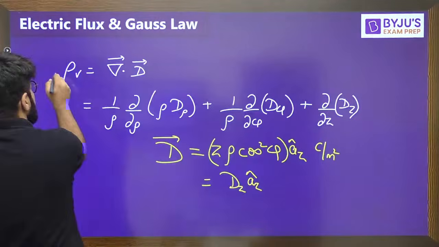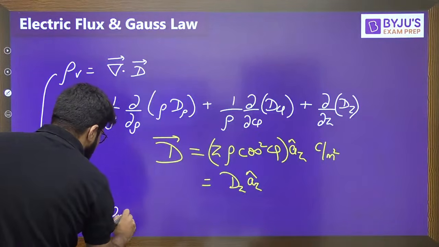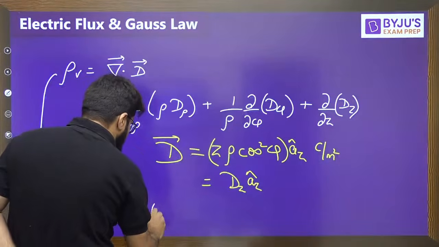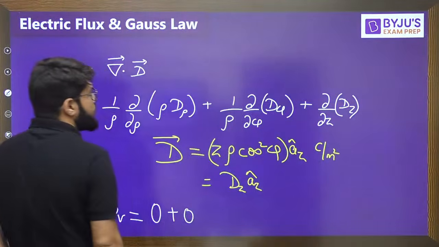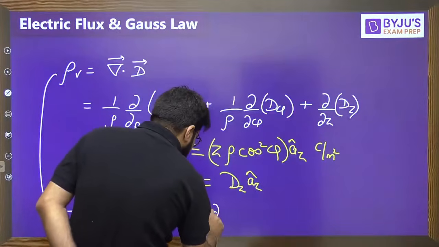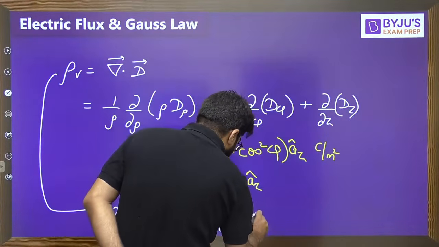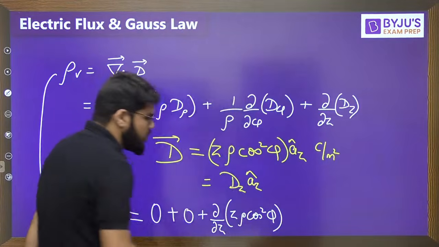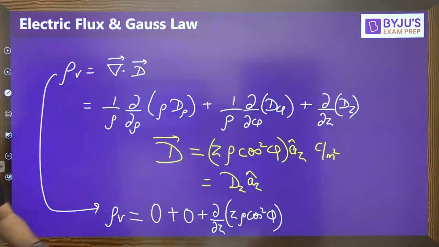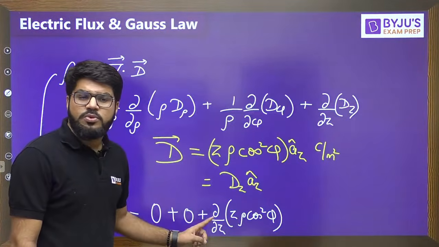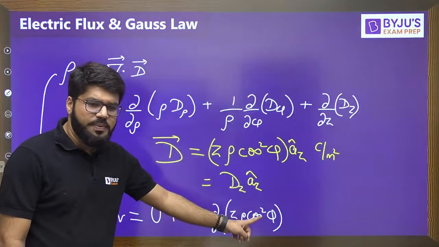So what should be the calculation for rho v in that case? There is no D rho component, there is no phi component, so 0 and 0, plus del by del z of the z component, z rho cos square phi. We all know the rules of partial derivative. When you differentiate with respect to z partially, rho and phi should be constant.